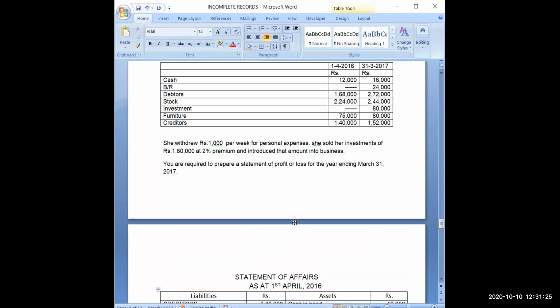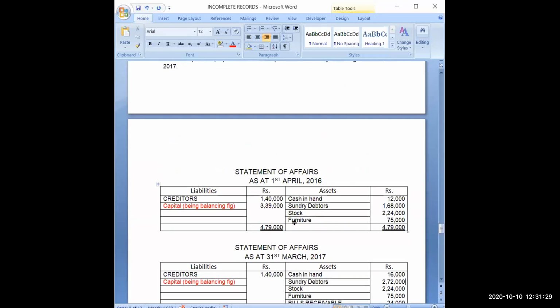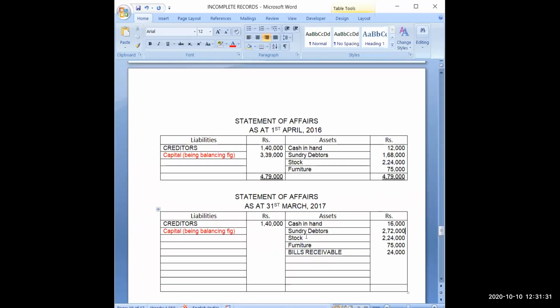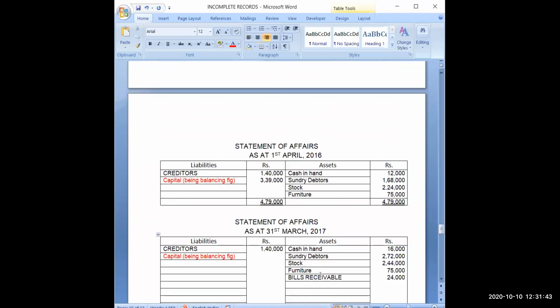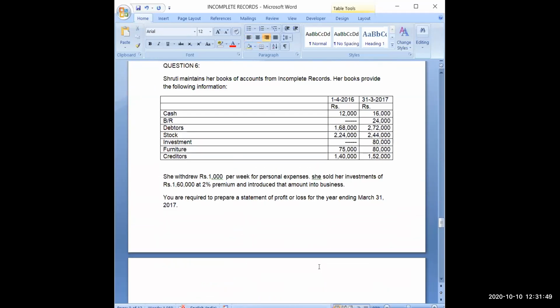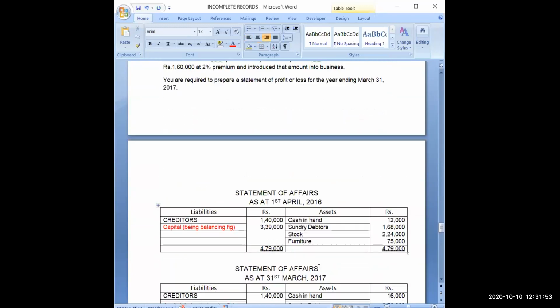Then stock is given 2,44,000. Then furniture is given 80,000, so I will write here furniture 80,000. Then investments are also there.